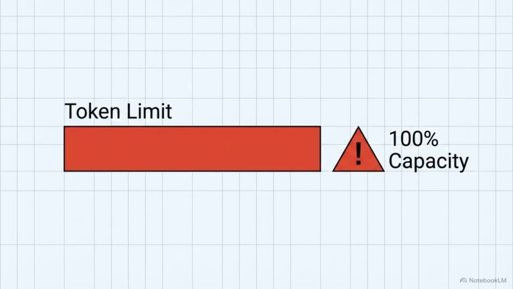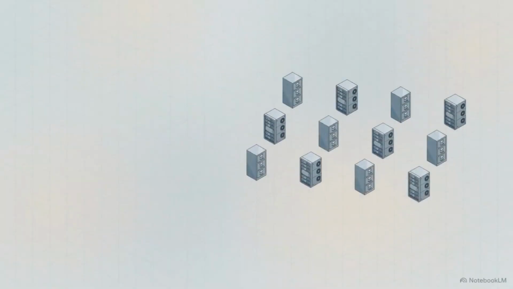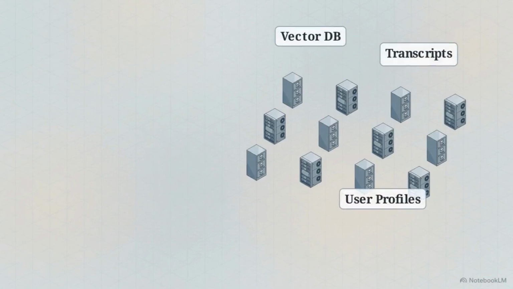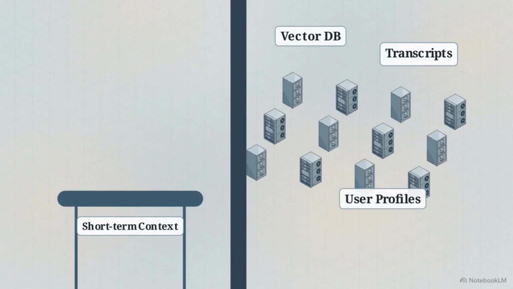Since working memory inevitably hits a capacity wall during any long-running task, an intelligent agent requires a secondary storage layer to handle the overflow, ensuring critical data isn't permanently lost to the void. That overflow layer is long-term memory. This is the persistent storage, like vector databases and relational stores, that survives across sessions, securing massive knowledge bases, historical conversation transcripts, and user profiles.